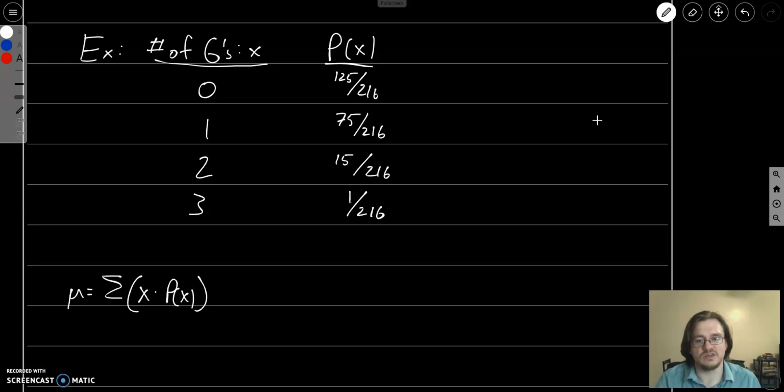In the next section, we'll see how to come up with these probabilities, but for the moment, these are what they are. And what we need to do is calculate each value times the probability. And these aren't too bad. 0 times anything is always 0. 1 times anything is just itself. 2 times 15 216ths will be 30 216ths.